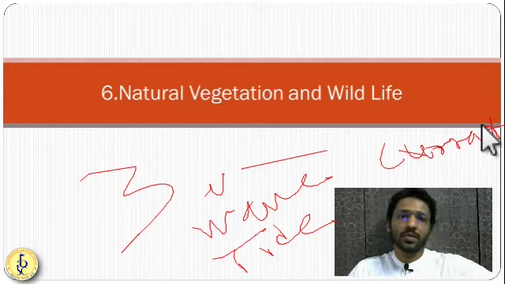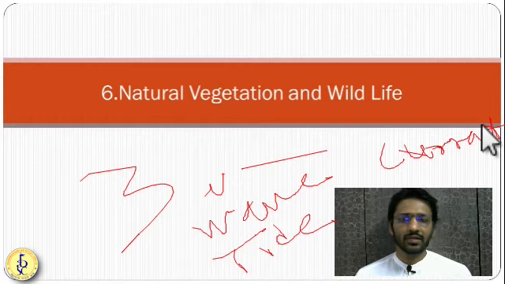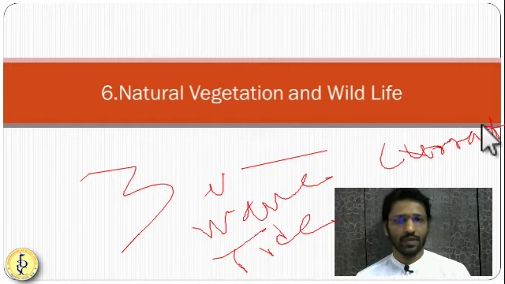Also recreational purpose, like there are these people who ride the waves, sea surfers. For them also waves are very important. Some animals, for them also waves are very important. Coastal region also, some ecosystem is dependent upon the waves. Next one is a tide.